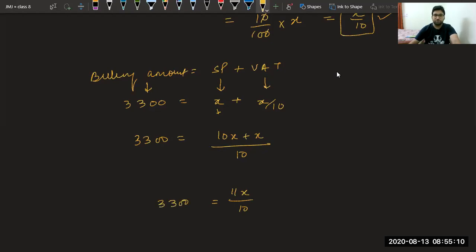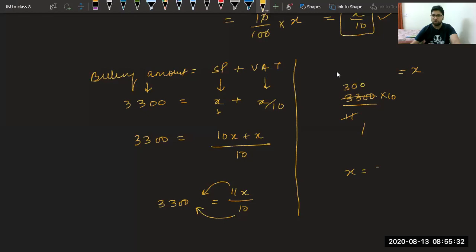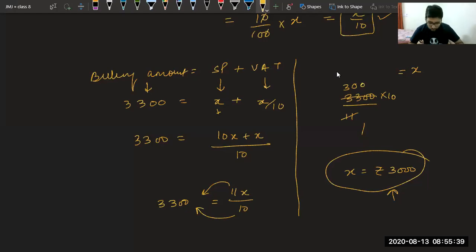So we have got this equation. We can isolate the x on the right hand side. This 10 will go to the multiplication, 11 will go to the division, and we will get 3300 upon 11 into 10. 3300 divided by 11 is 300, so x is equal to rupees 3000. This was the price of the cooler before VAT. I hope you are able to understand what I have done in the question.